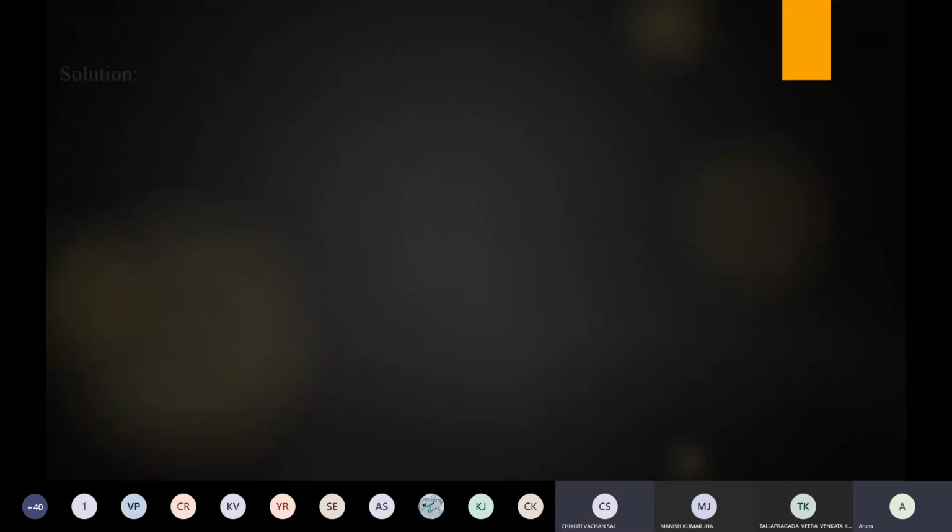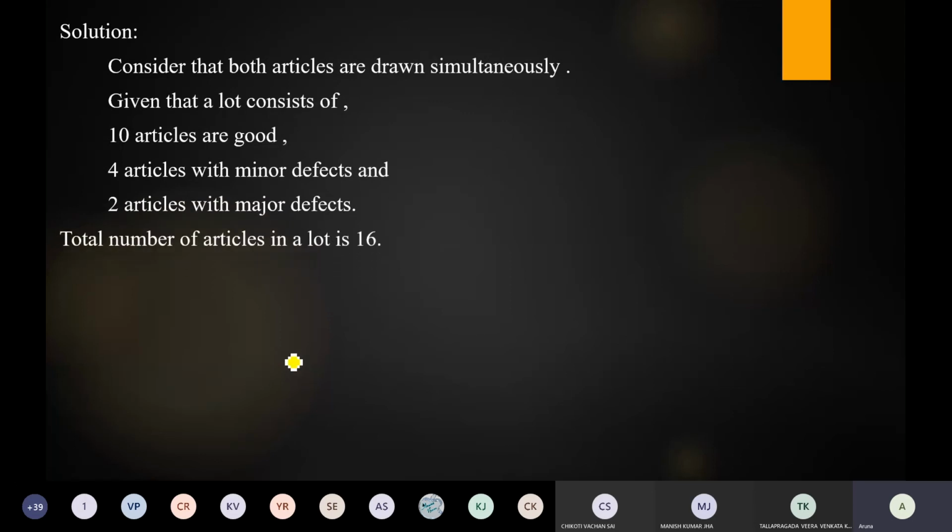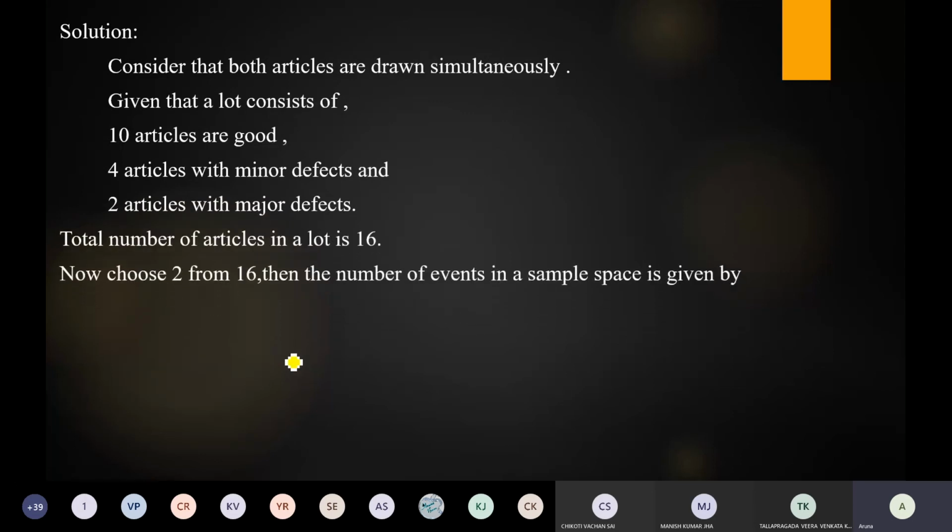Next. So that is the question one. Now see its solution line by line. Consider that both articles are drawn simultaneously. Given that a lot consists of 10 good articles, 4 articles with minor defects and 2 articles with major defects. So total number of articles are 16. So now choose 2 from 16. Then the number of events in the sample space is N of S, which is 16C2 is equal to 120.